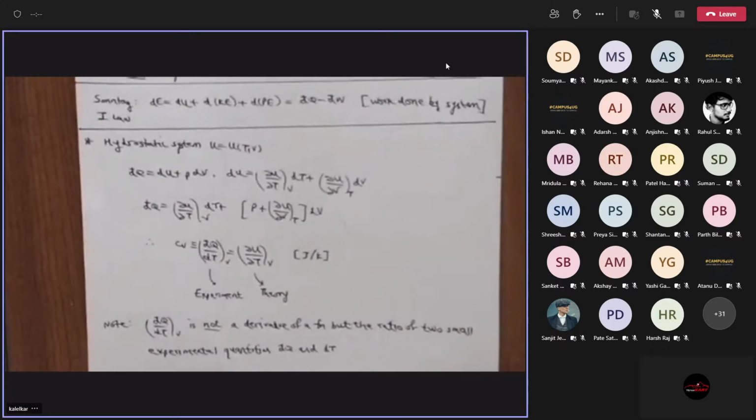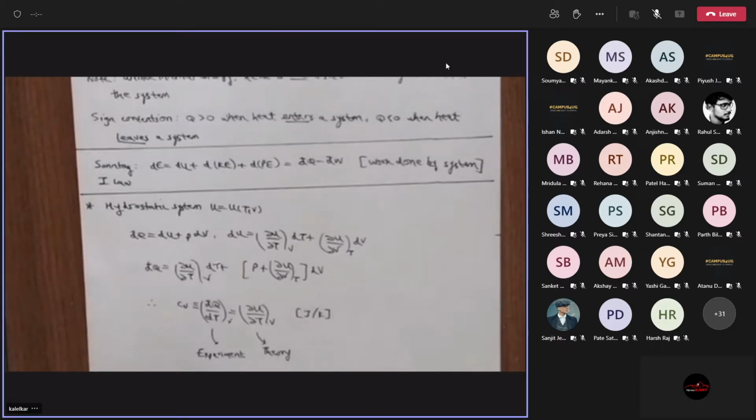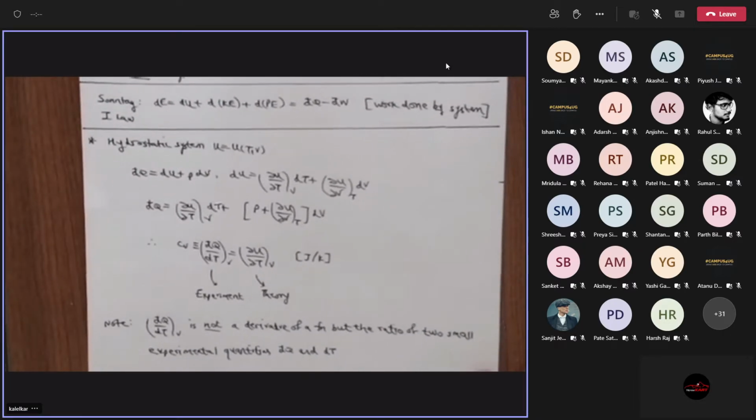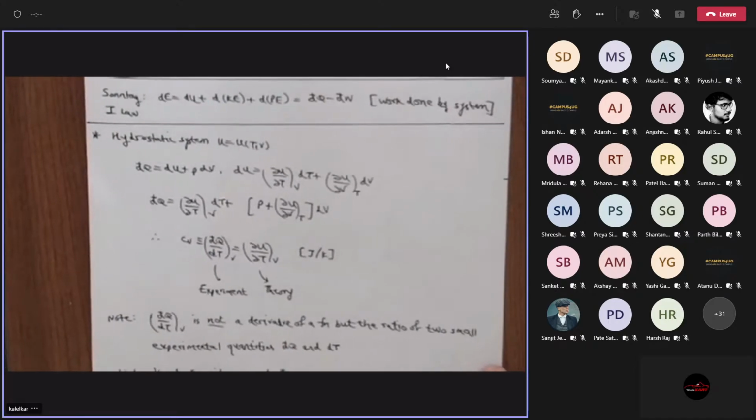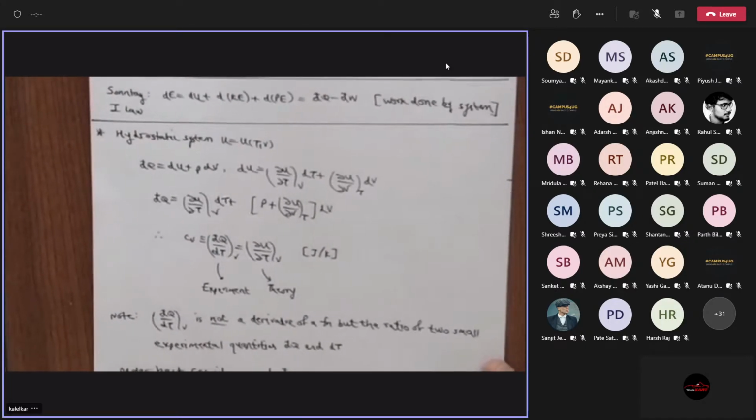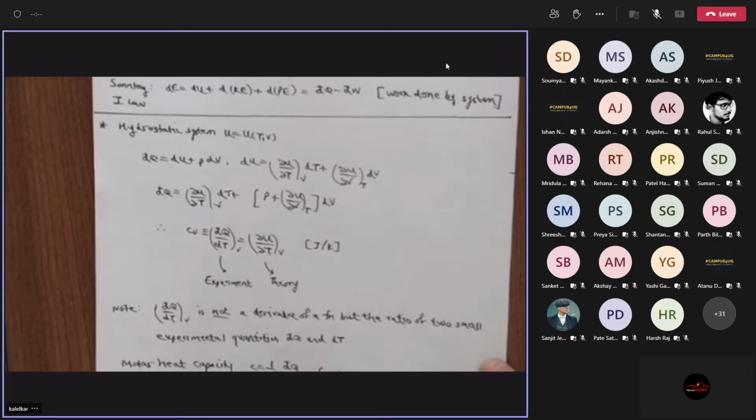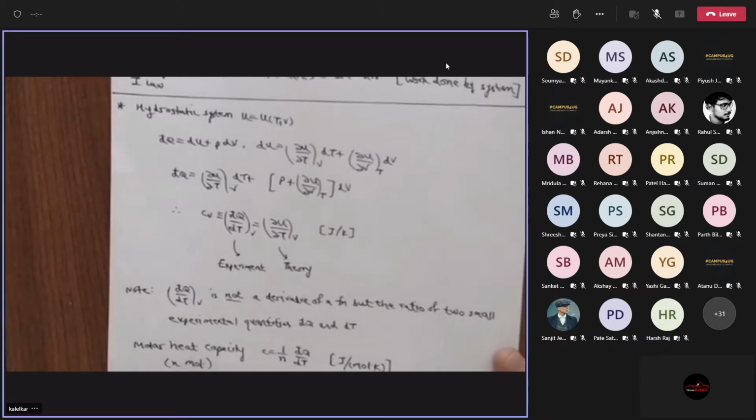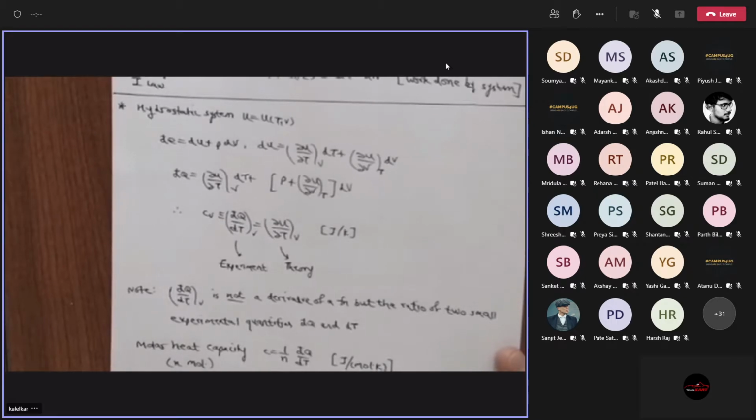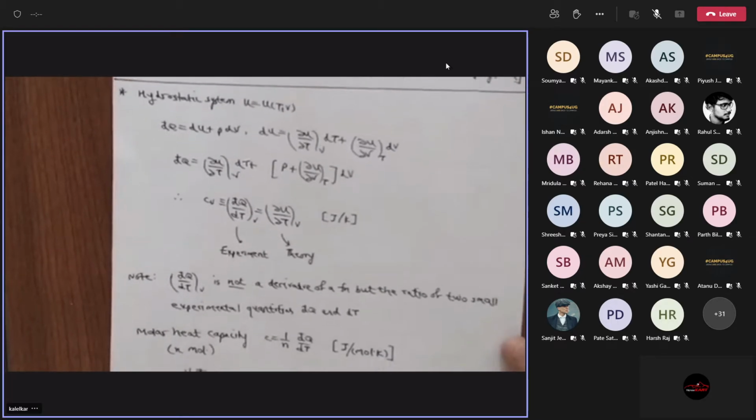Now, the usual thing that we want to look at is not the specific heat, but the molar heat capacity, or the molar specific heat. That's the correct one. For n moles, you simply divide dq by dt by n. So your unit is joule per mole Kelvin. That's the molar heat capacity. Of course, you can define the molar heat capacity at constant pressure and at constant volume. And as you know from earlier study, the ratio is some gamma, the ratio of specific heats, right?